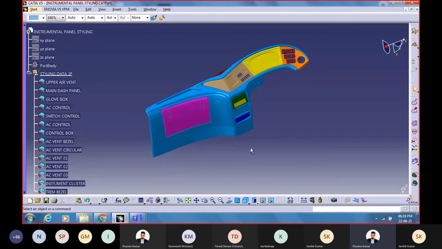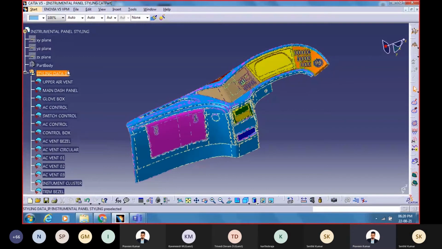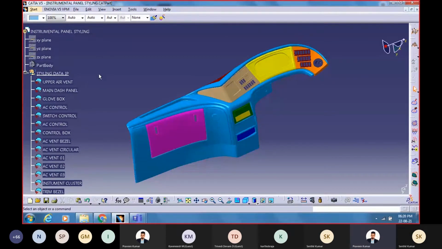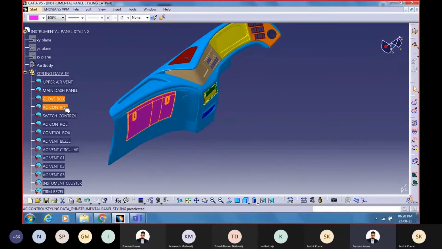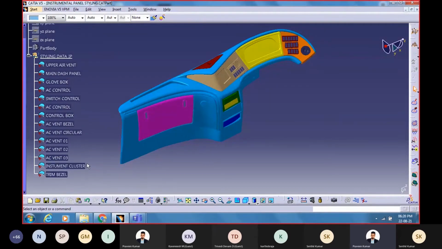So this is an interior component. We have a dashboard, instrument panel. This is how your instrument panel styling will look like. You have a center console here. Again, we have the glove box. You have upper air vent. You can click on that upper air vent and dash panel, glove box, AC controls. You see the different parts here. Those are AC controls. You have a switch control. You have AC vent bezel, AC vents. Each of these components is made separately, individually in CATIA, and then they are assembled together.